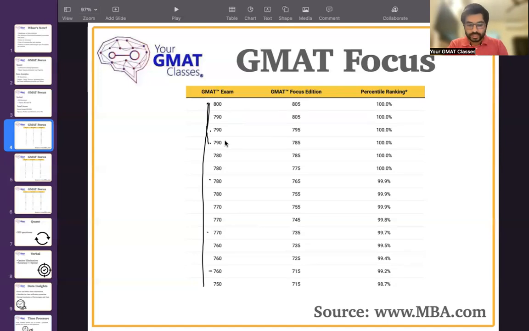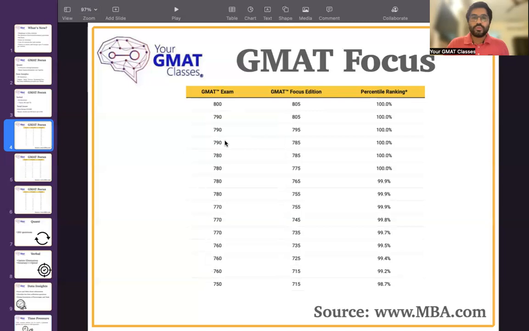Now what they have done is they have drastically introduced extra values above 99%. So it is easier to differentiate in the Focus Edition. And that's why, comparatively on an absolute basis, your score will be lower in the Focus Edition as compared to your older GMAT versions. As you can see, a 750 is equal to a 715. 760 is also equal to a 715.